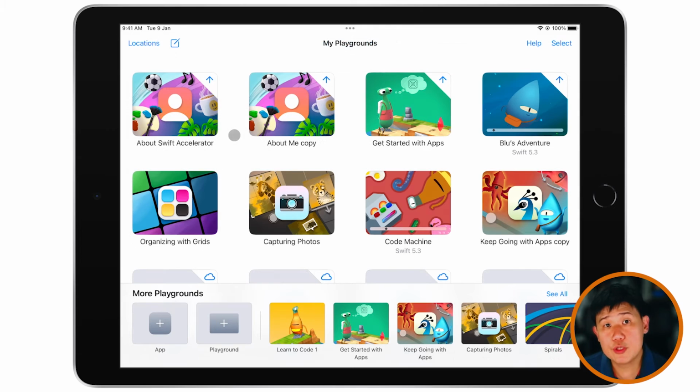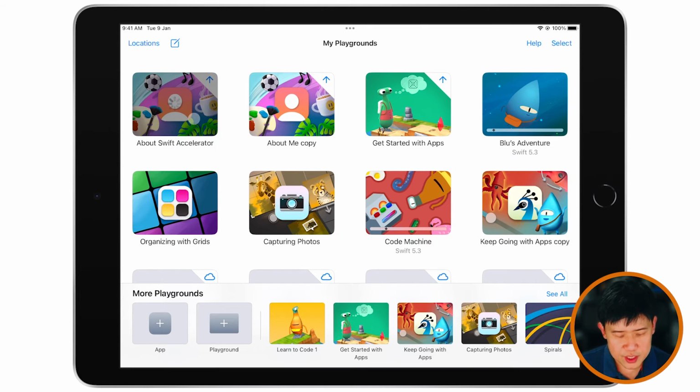So what I'm going to do now is show you an example About Me app that we've created. It's about the Swift Accelerator program. It's a talent development program supported by IMDA. We bring together 50 talented young students who are interested in creating apps, and we actually build and release apps at the end of the year. So if you're interested, applications open every year around February or March. You can go to swiftexplorers.sg to find out more.